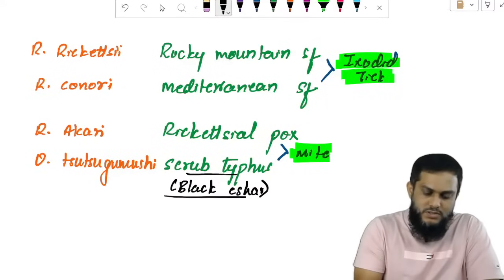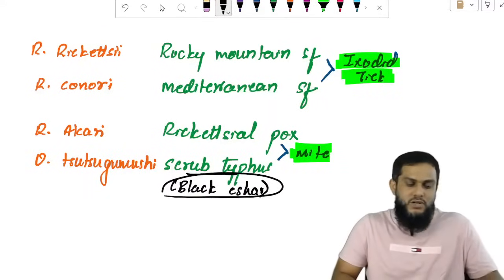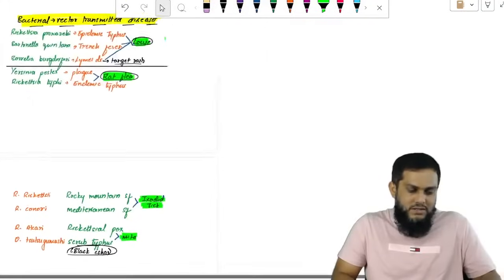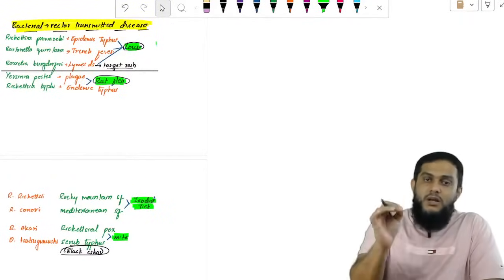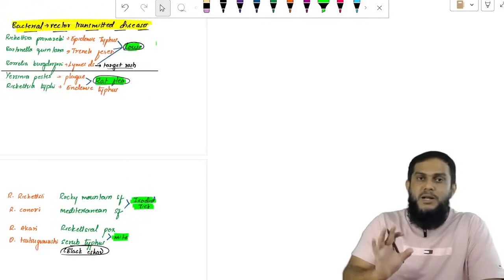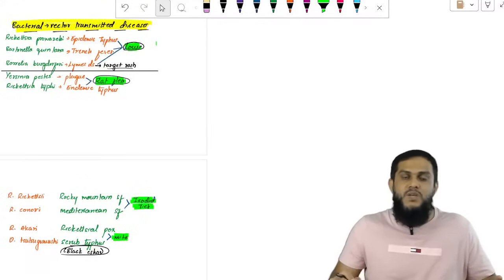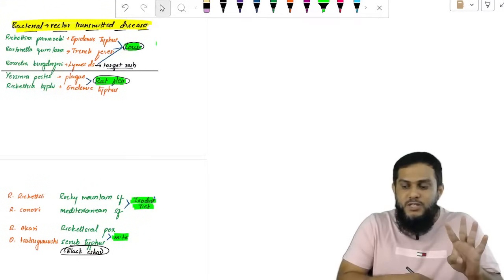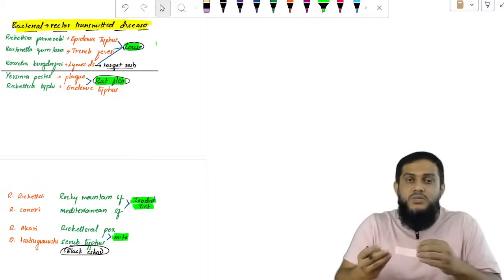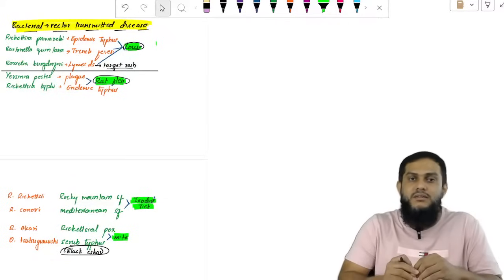And you know scrub typhus manifests with black eschar. So these are the important bacterial diseases transmitted by vectors. The four important vectors are louse and flea, tick and mite. First remember the vectors. Sir, bacteria are transmitted by only four vectors: louse and flea, tick and mite. Easy to remember.